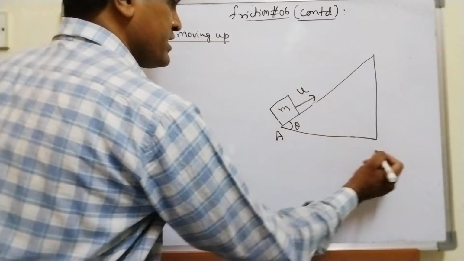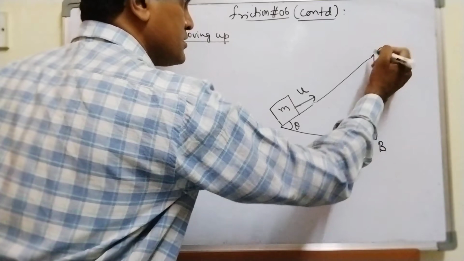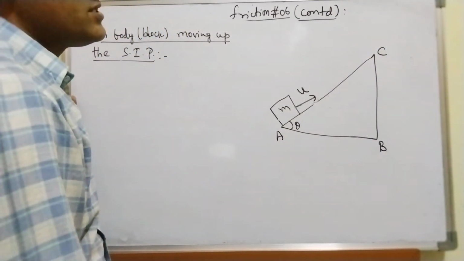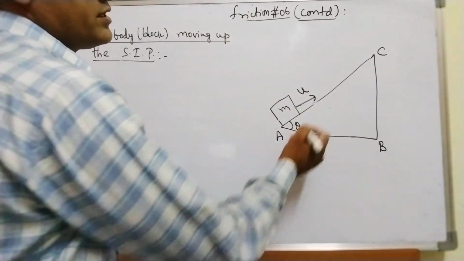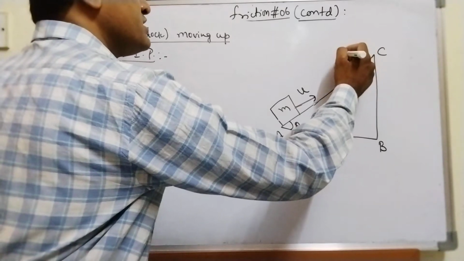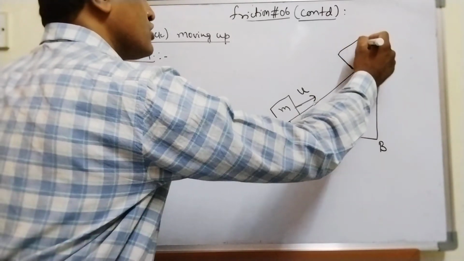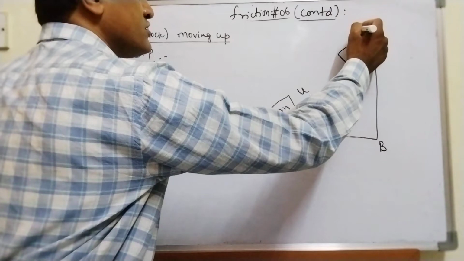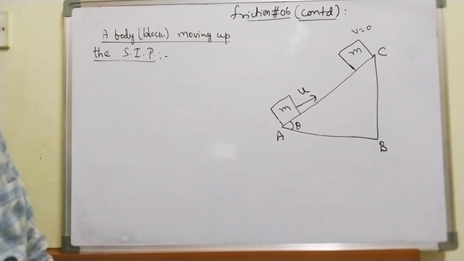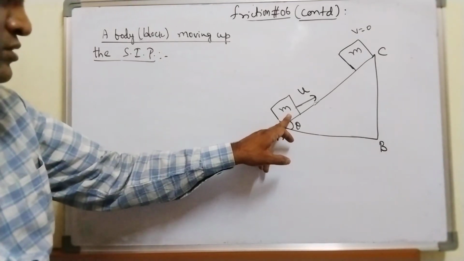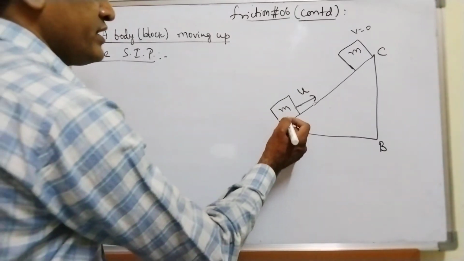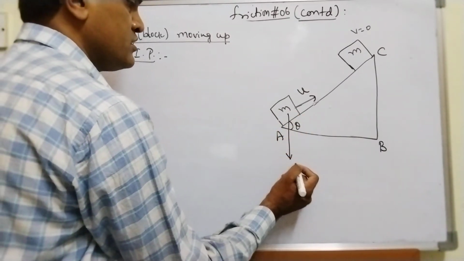Let me consider A, B, C as the inclined plane points. AC is the inclined plane. Now when it reaches point C, let's say it got stopped. So final velocity is 0. Now initially, as you know, the weight of the block always acts vertically downwards, mg.